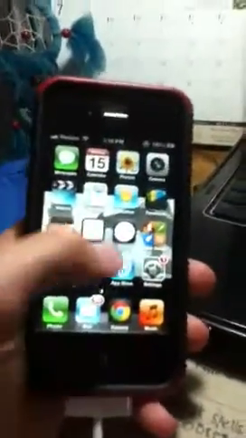Alright guys, so today we're going to be learning how to put free ringtones onto your iPhone or iPod. So what you're going to do is you're going to download this app called Ringmaker.